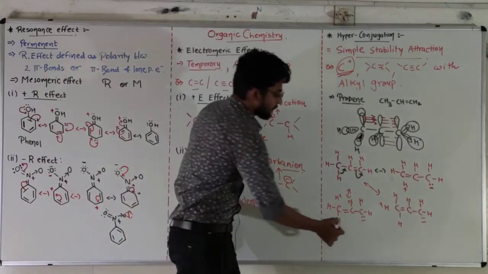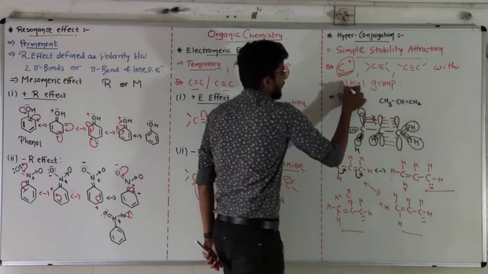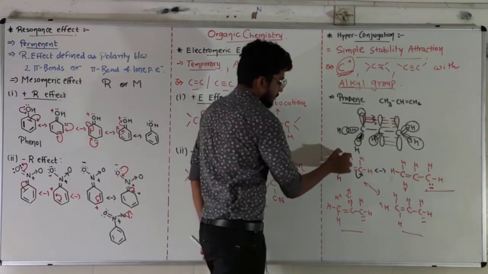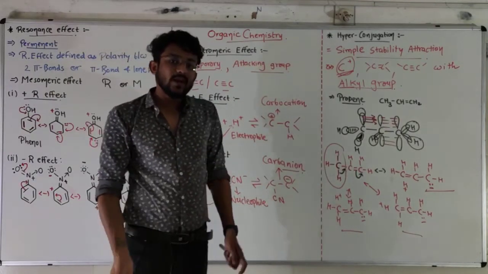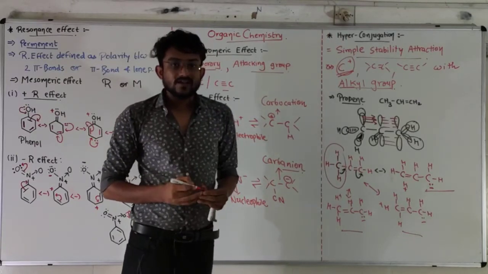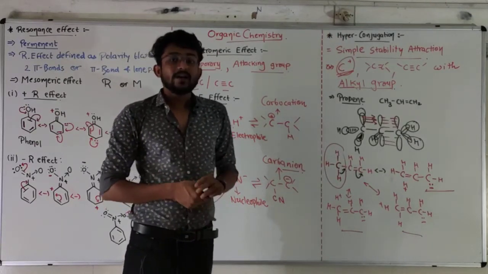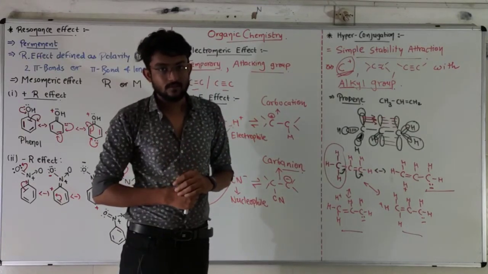So in propene, 3 hyperconjugations are possible because of the alkyl group presence. This is CH3, and because of this CH3, there is the possibility of hyperconjugation. That's why hyperconjugation is a delocalized electron resonance structure.